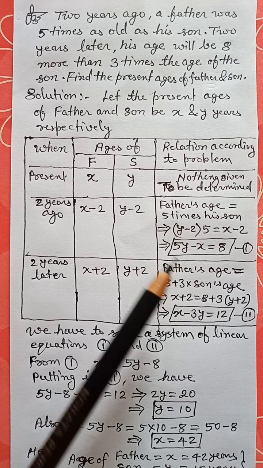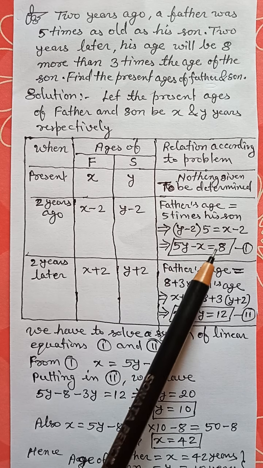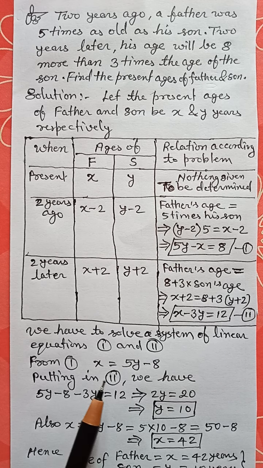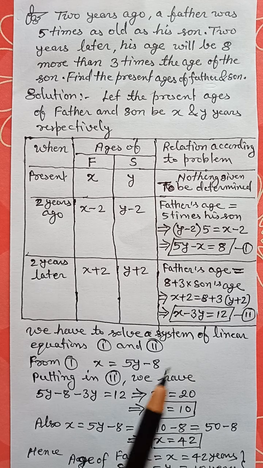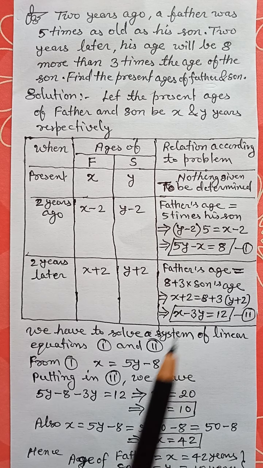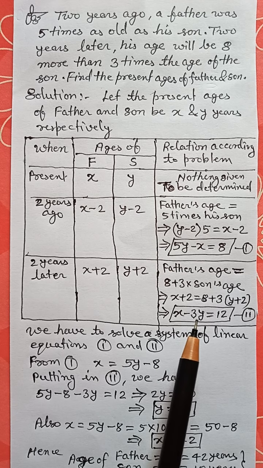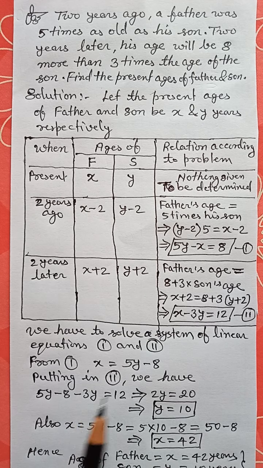Now from the first we have x is equal to 5y minus 8, and replacing x by 5y minus 8 in the second, we have 5y minus 8 minus 3y is equal to 12.